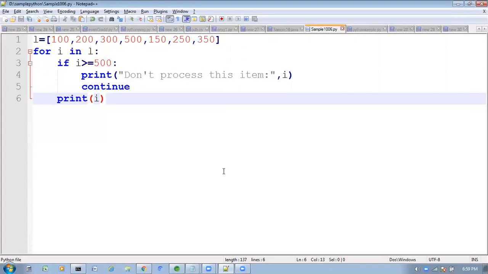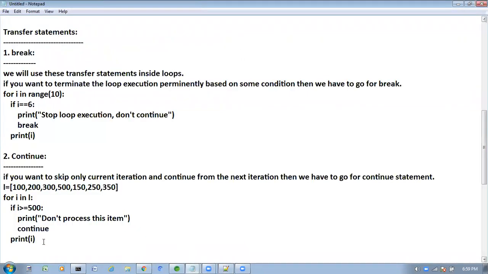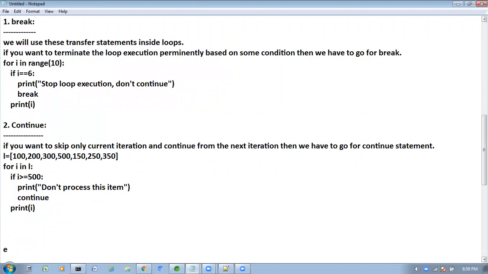Next, one more thing we have to discuss here. Generally, where have we seen else? At the time of writing conditions, if, else if, else, there we have seen else.